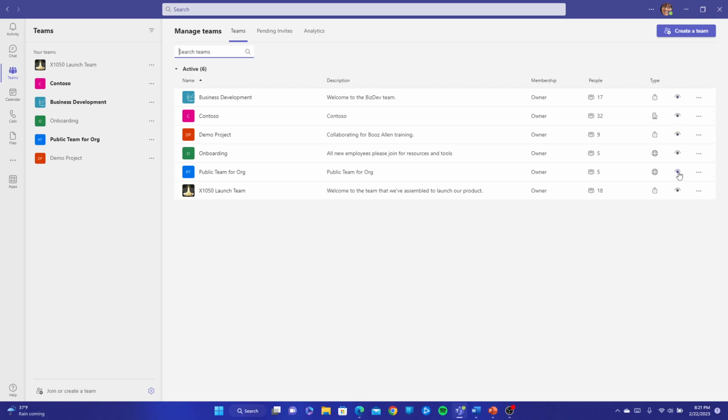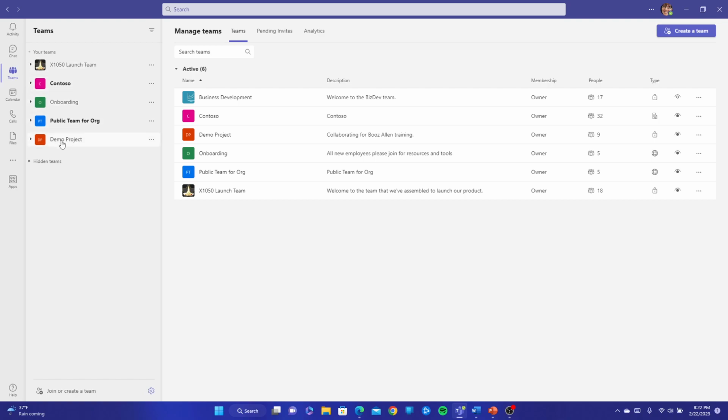We'll have these eyes here as well, so we can click on the eye if we want to hide that particular team. If we hide a team, we will have a new section right on our left-hand pane called hidden teams, where we can still continue to interact with them regularly. It'll just be hidden from our view, so we can organize things a lot more comfortably.